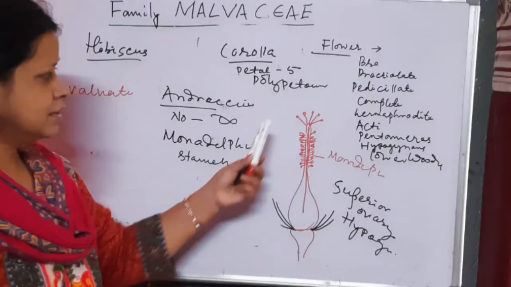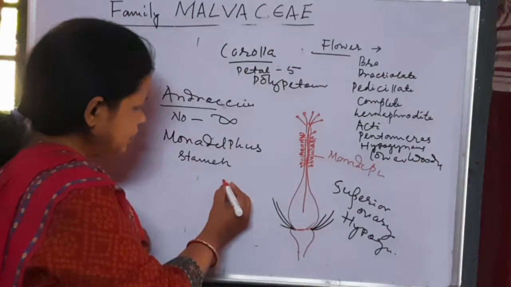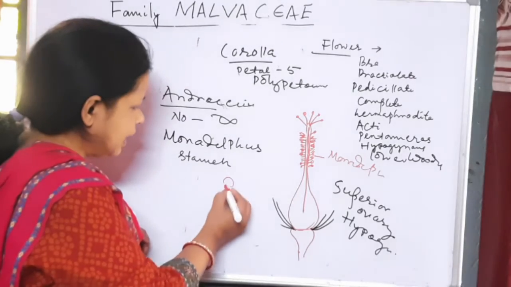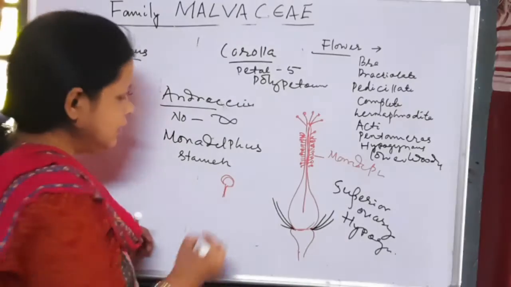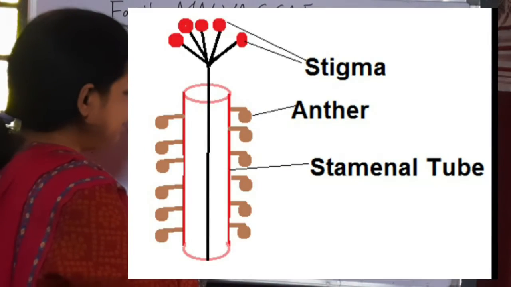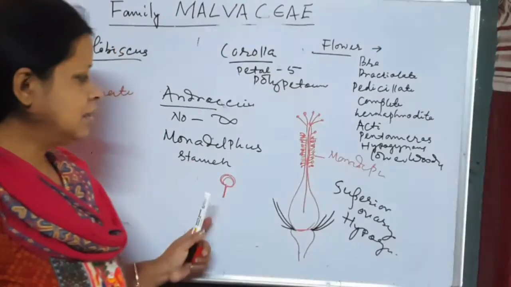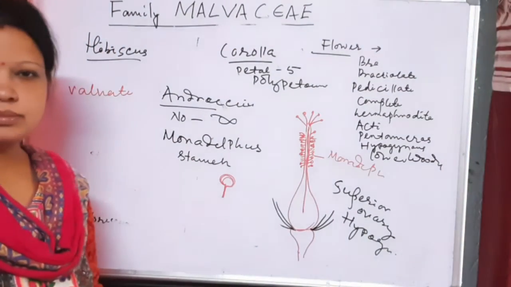And each stamen has a short filament with monothecous anther or single lobed anther, and reniform, or this is called kidney shaped anther.